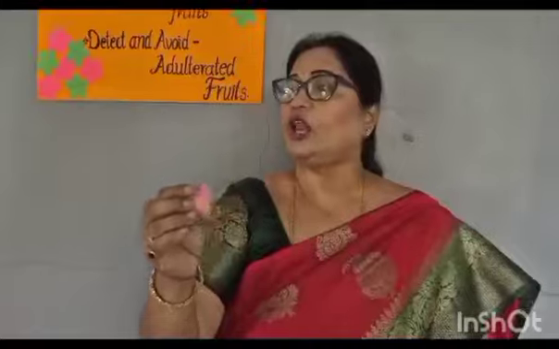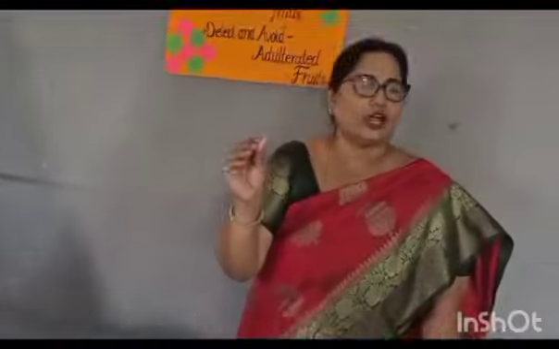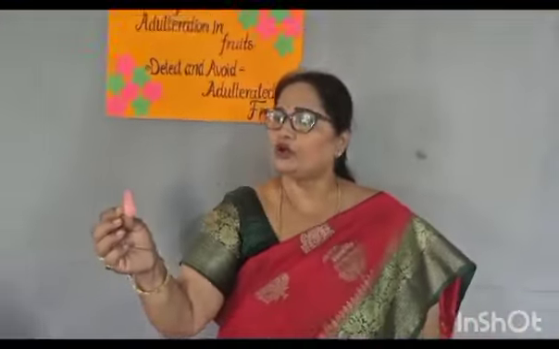Red in color. So can you tell me the reason? Why has it become red in color? It is adulterated. So what is the meaning of adulteration here? Ma'am, because they put injected colors in it. Very good. It has been injected with colors. So do you think eating this fruit is good for our health? No, we should not eat this kind of fruit. Always we should eat natural fruit. So this is the simplest way of testing watermelon using cotton.